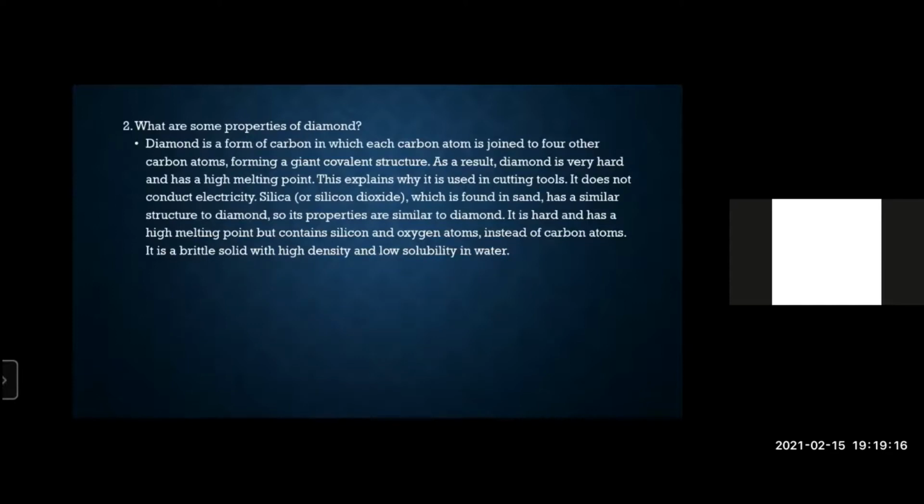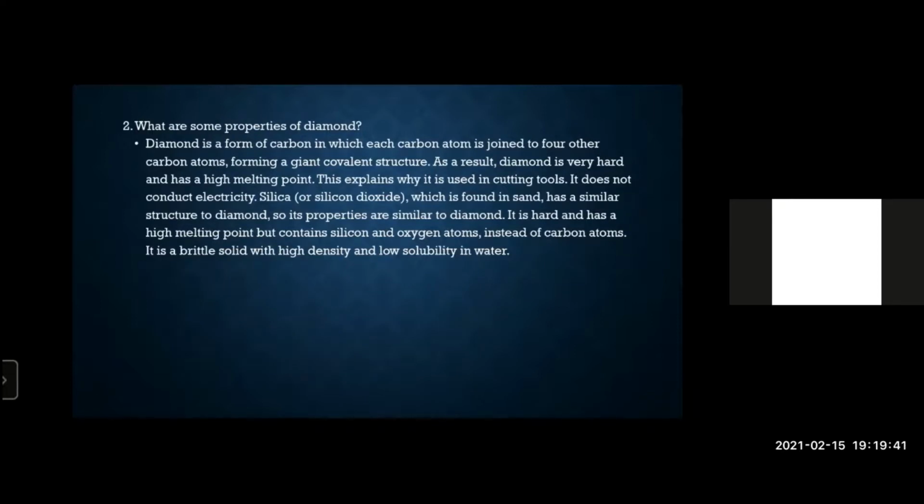Now, what are the properties of diamond? So it's a giant covalent structure, and it's very hard. It has high melting points, and it is used in cutting tools because it's very, very hard, and it requires a lot of energy to break. If you put diamond in fire, nothing is going to happen to that diamond piece. However, it does not conduct electricity due to no free ions or electrons.